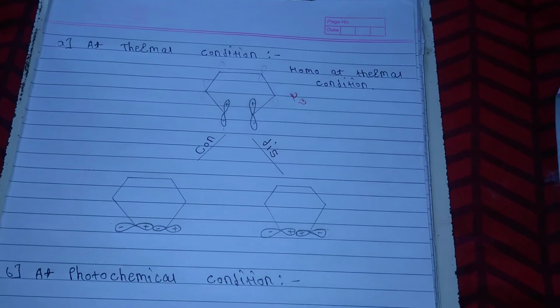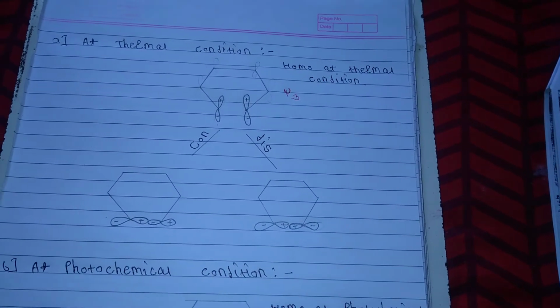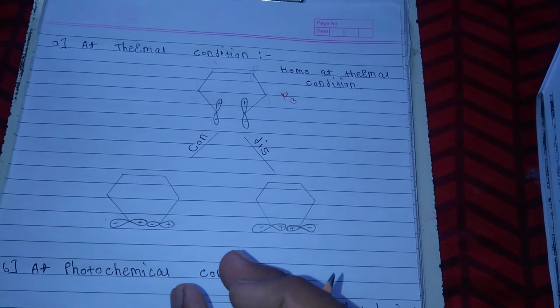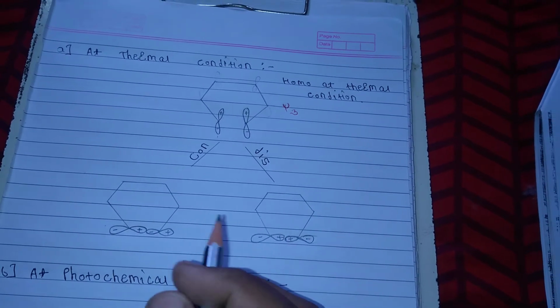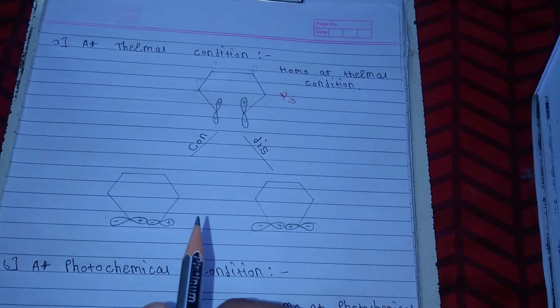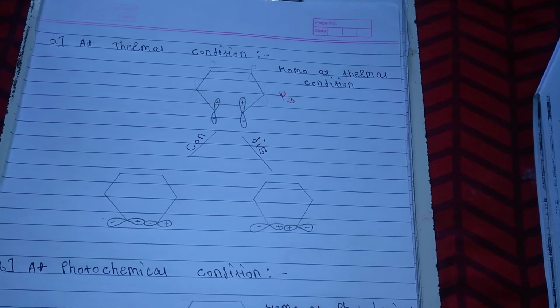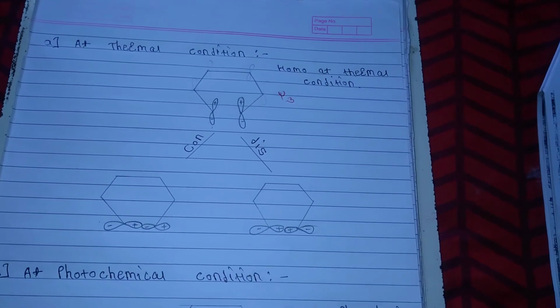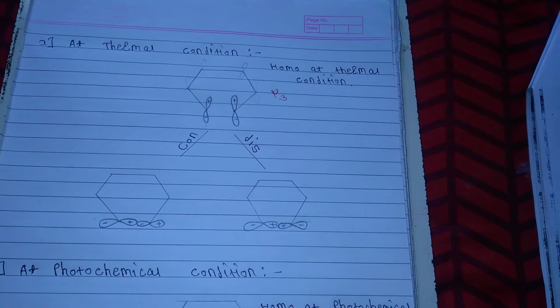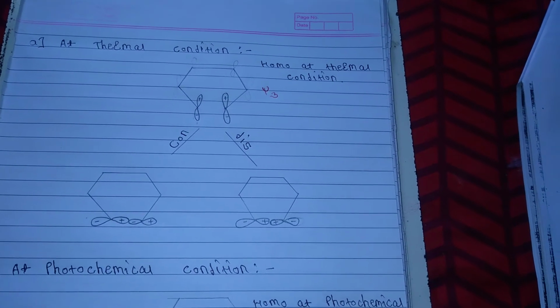Here the reaction follows the disrotatory path, in which one end of the lobe rotates clockwise and the other is rotated anti-clockwise. By this, the bonding approach occurs, but when the lobes rotate in the conrotatory way, the bonding approach does not occur.